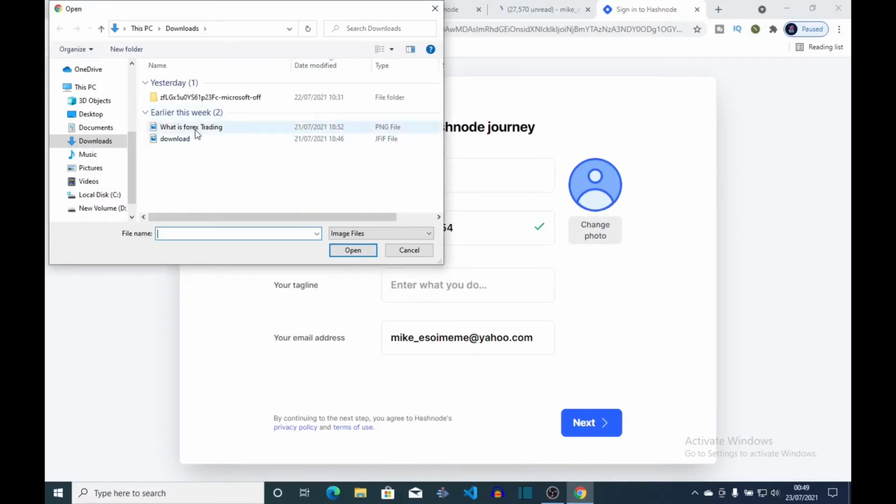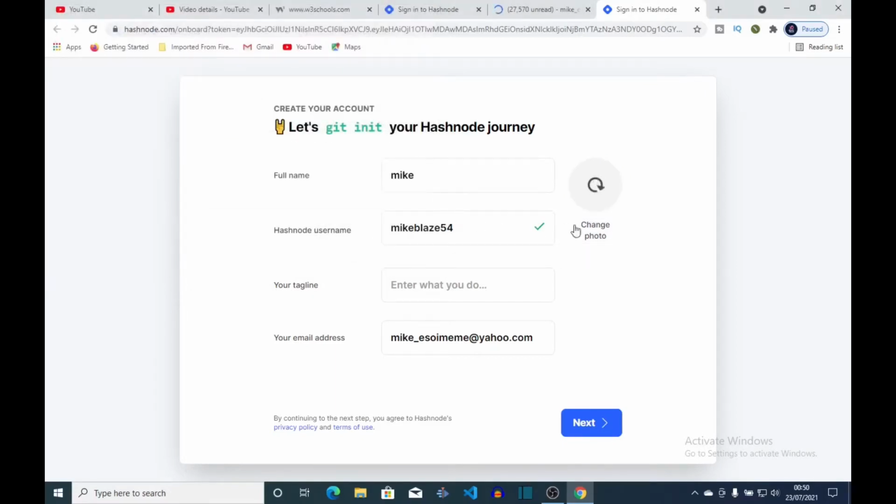So if I click this, so I'm choosing a profile picture. You can see now. So click change photo, then you get your photo, then you pick the photo you want to upload. So right now I'm just gonna put in